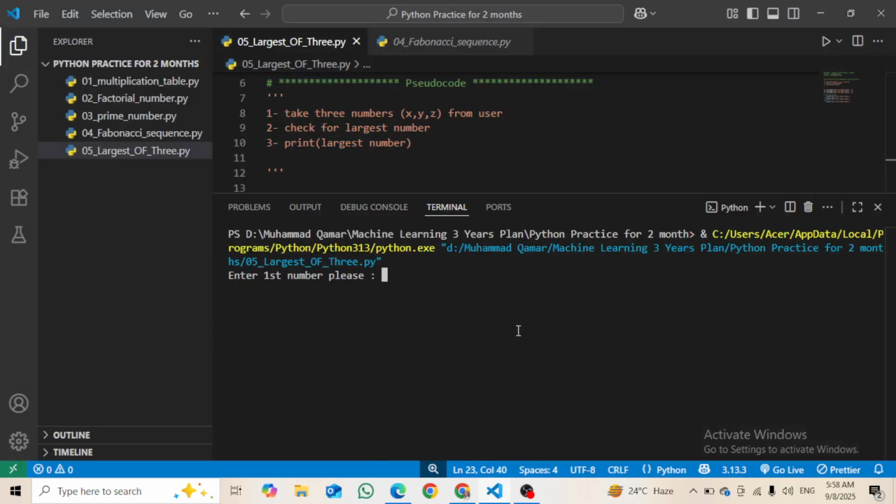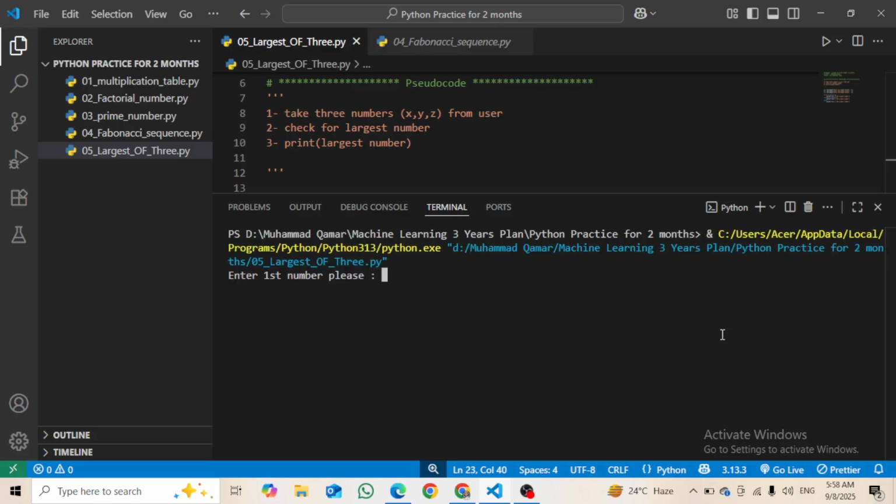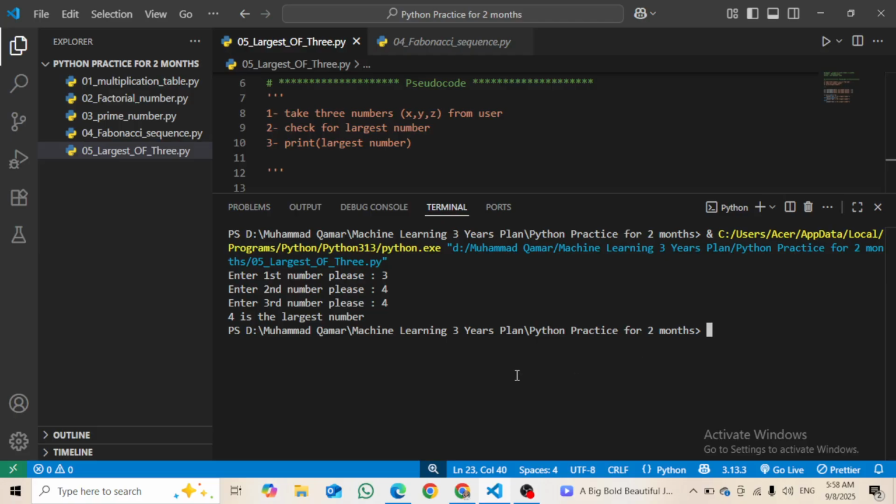Okay, so now what we will do is, we have done it for three different, but now let's say two, let's say again 2. Okay, 3 and 2, so 3 is the largest. Okay, but what did I do wrong actually. Let's run it again. Let's say 3 3, oh man, chalo 4, and here we have 4 is the largest number. Okay, so I guess it is working correctly.